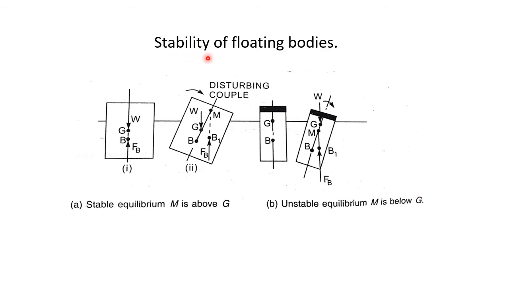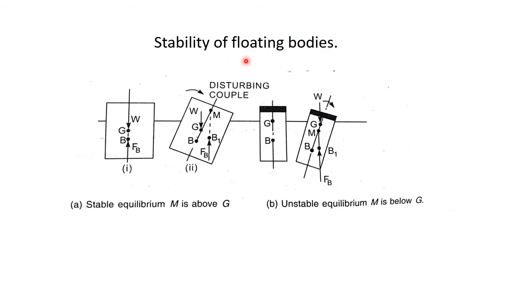So what do you mean by stability? Stable equilibrium means that when the body is given a small disturbance, it regains its original position. It is called as the stability or stable equilibrium. So the stability of this floating body is determined from the position of the metacenter. The stability of the floating body is determined from the position of the metacenter.